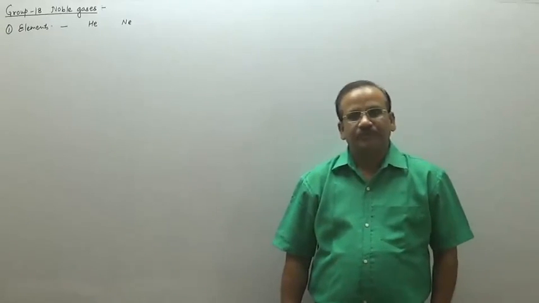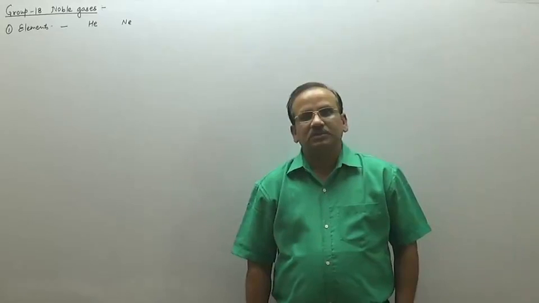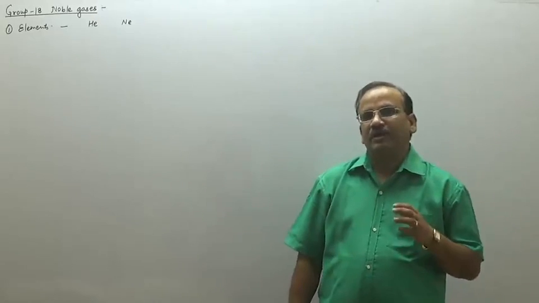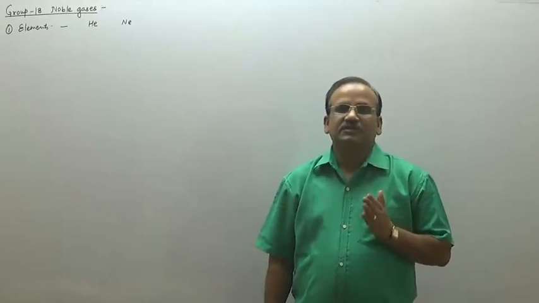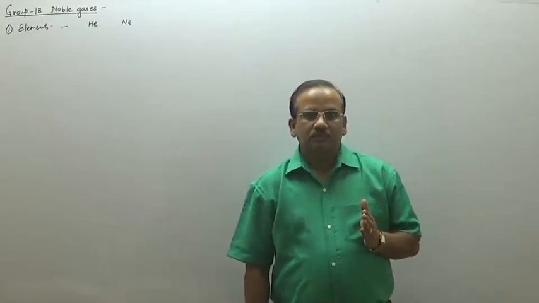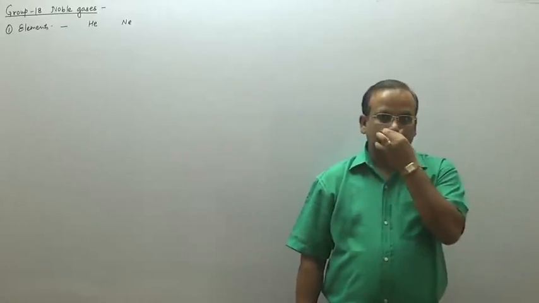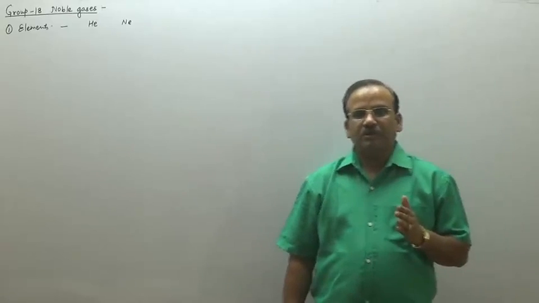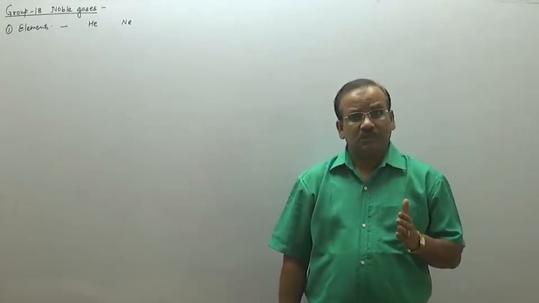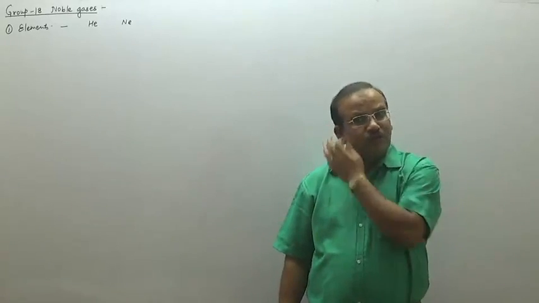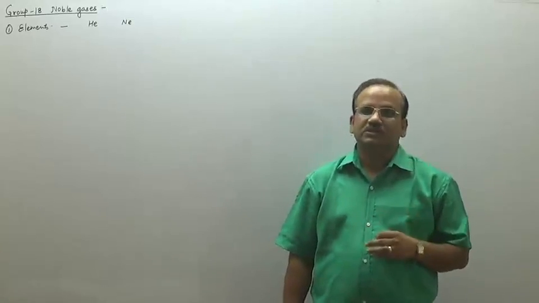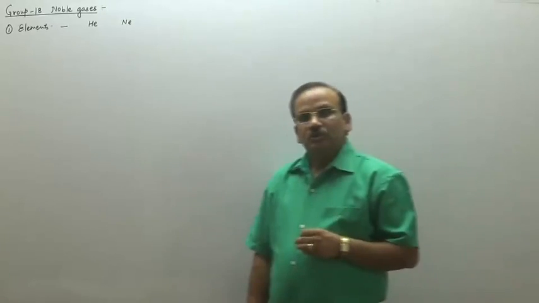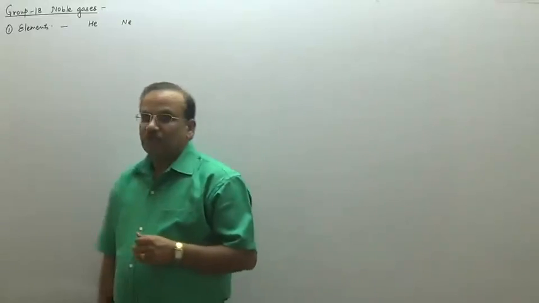The noble gases are separated by fractional distillation because they have different freezing points and boiling points, because of the van der Waals forces present in the noble gases.